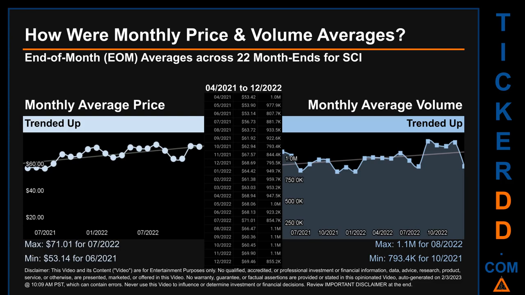The maximum end of month average price was $71.01 for 07-2022, while the minimum was $53.14 for 06-2021. Looking at volume, 08-2022 and 10-2021 respectively saw the highest and lowest monthly average volume at 1.1 million and 793.4 thousand.